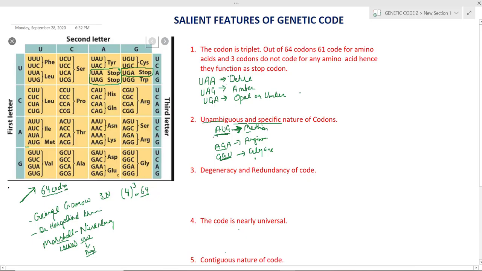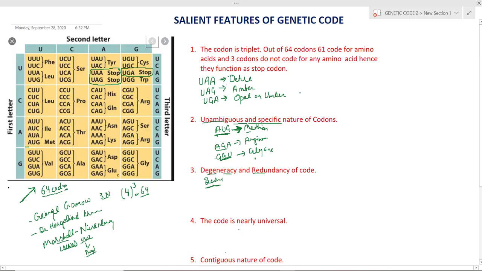And the next feature is degeneracy and redundancy of codon. It is just the reverse of the previous nature. Each codon codes for a specific amino acid and not for any other amino acid, but a single amino acid, maybe we can take serine, can be coded by more than one codon. That means the degeneracy and redundancy of codon. Codons can be degenerate, meaning more than one codon can code for one amino acid.